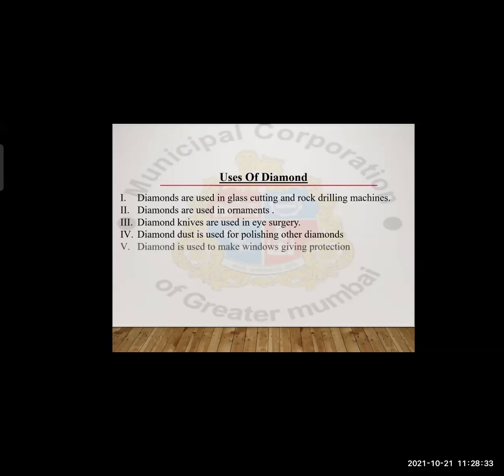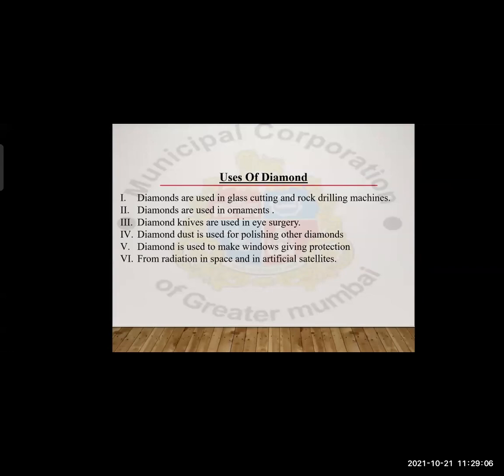Then the fifth one, or I think the last one, is diamond is used to make windows, giving protection from radiation in space and artificial satellites. Diamonds are used to make windows. Which windows? The windows which are used in satellites, the windows which are there in a satellite, and that satellite is marched into space.